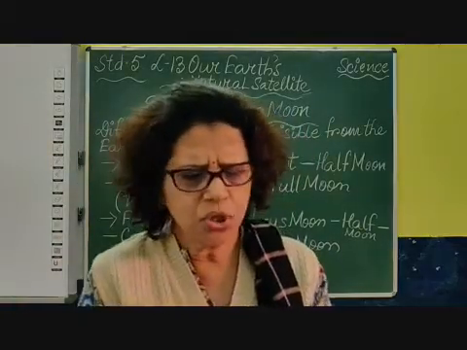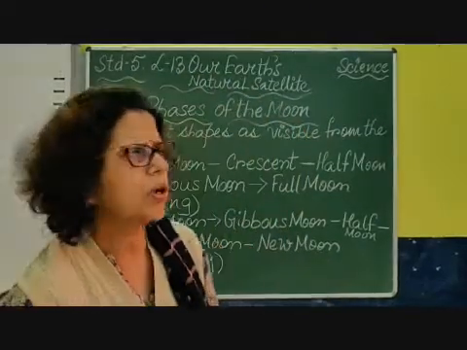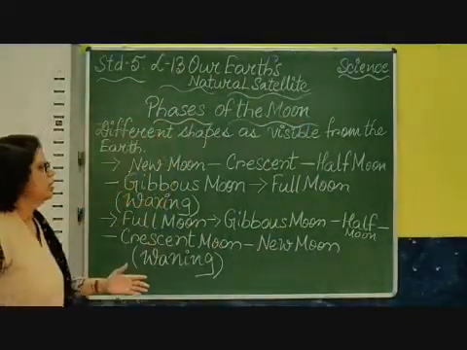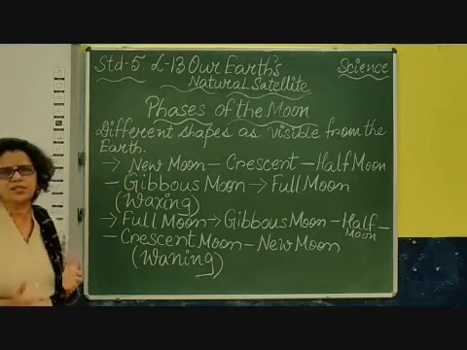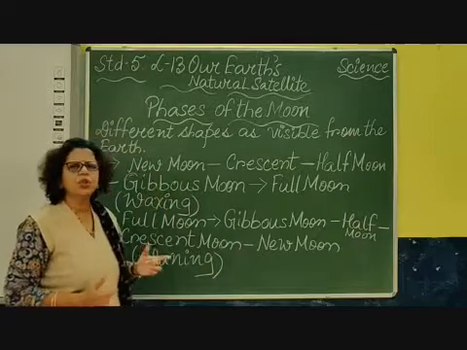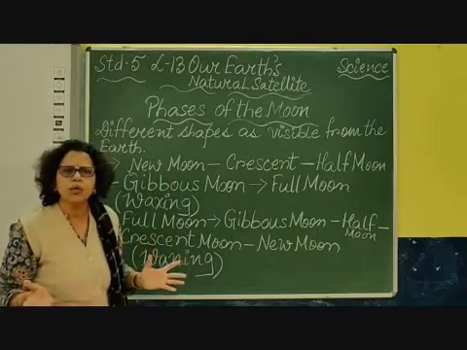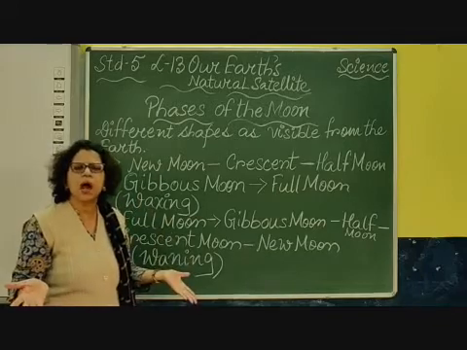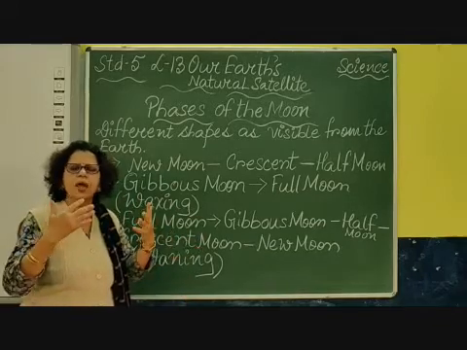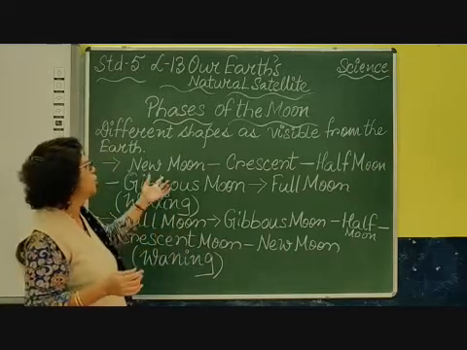Okay, so children, the phases of the moon we are going to study now. Now what are the different phases? Actually, you can say there are 8 phases of the moon. The first, if we start with the new moon. The new moon is when you don't see the moon. The moon is absolutely in darkness. We cannot see it. It is not possible to see. So we call it Amavas or new moon.